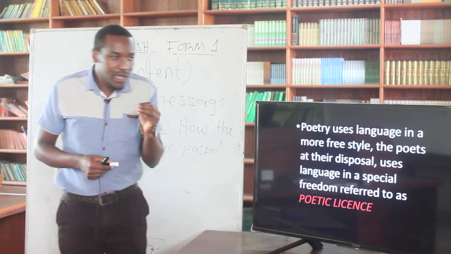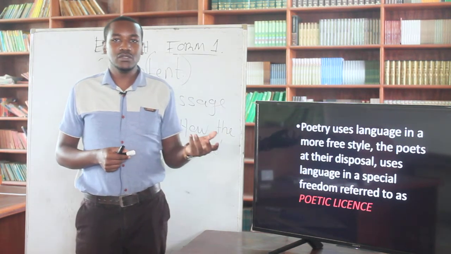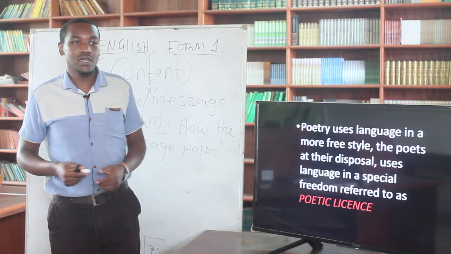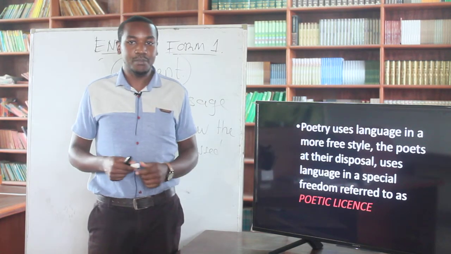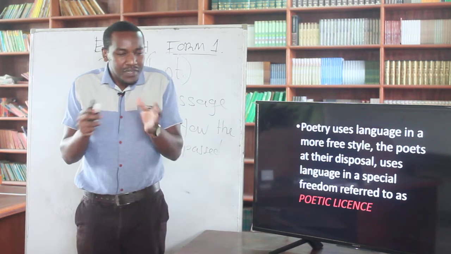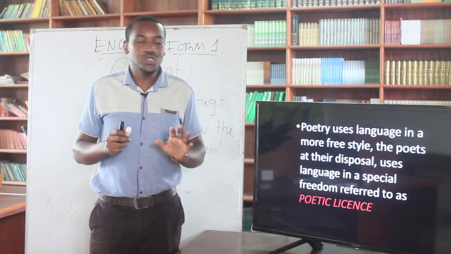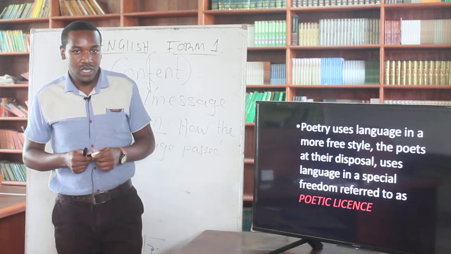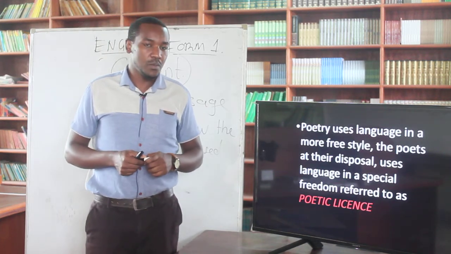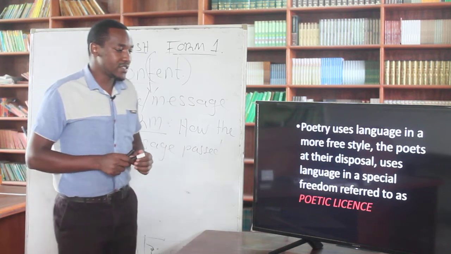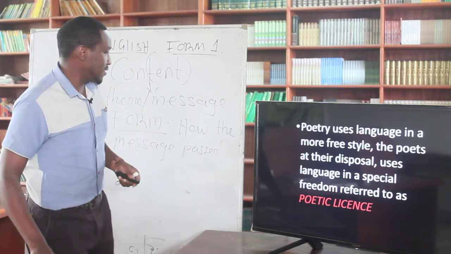Now, the poet, that's the person writing the poem, or who is maybe reciting the poem, has a free style, and they can use the language at their disposal the way they want to. So the poet uses language with a special freedom, and this freedom is referred to as poetic license.